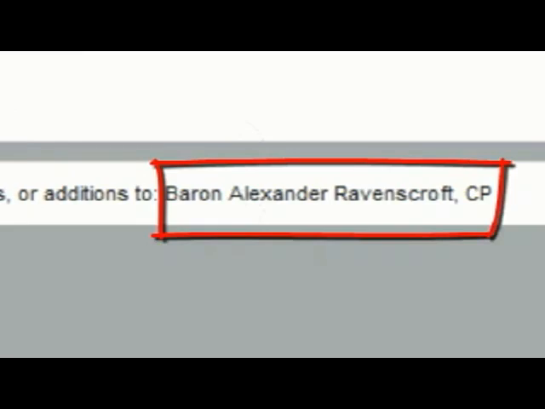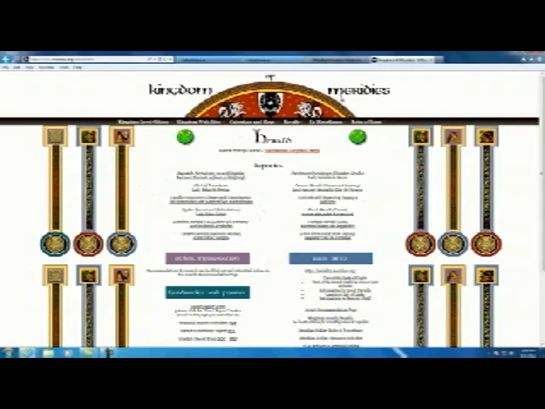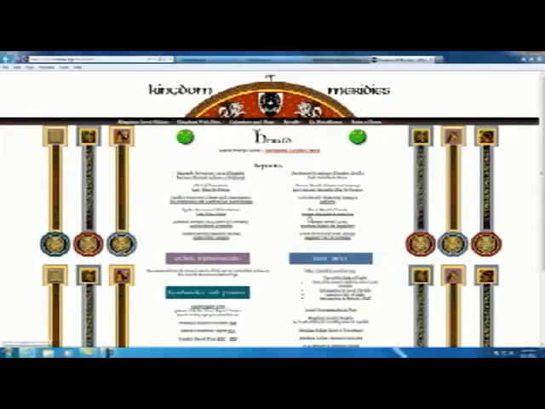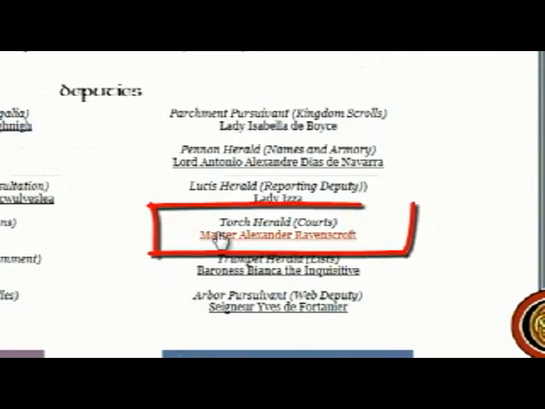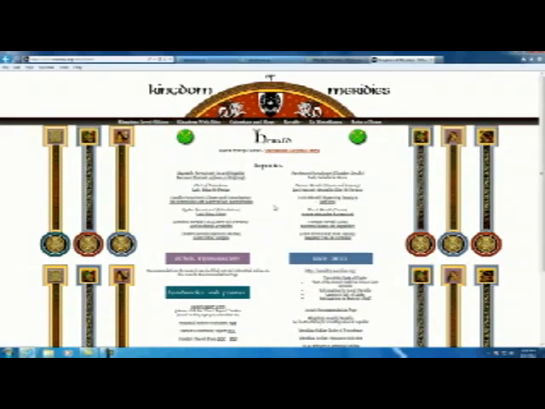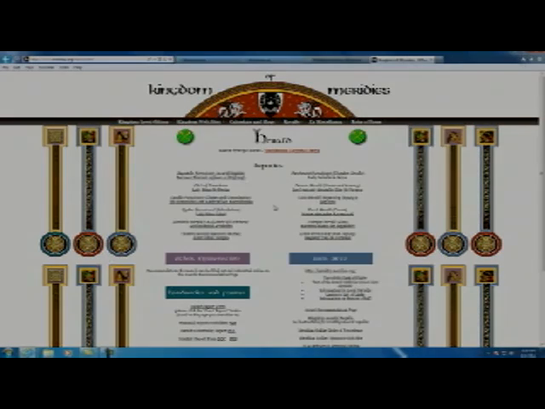And just like before, if you have any questions on court reporting, you can send them directly to Baron Alexander Ravenscroft, who we contact at the Kingdom of Meridian's Herald page, the Torch Herald. Well, this concludes making a court report. This is very easy to do, so there's no excuse for not making a court report when you herald court. Thank you very much.